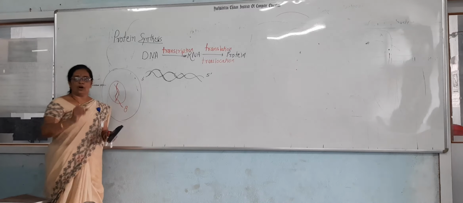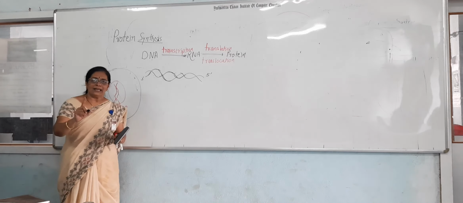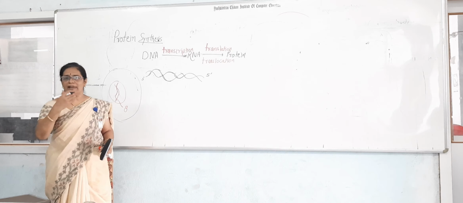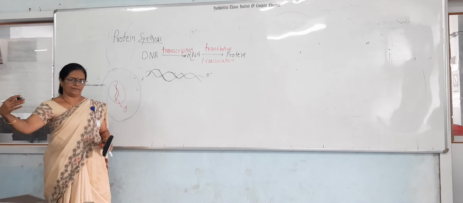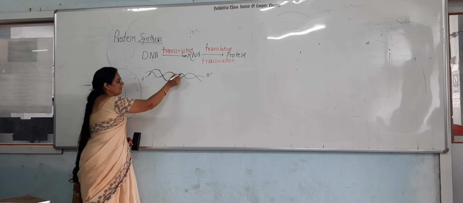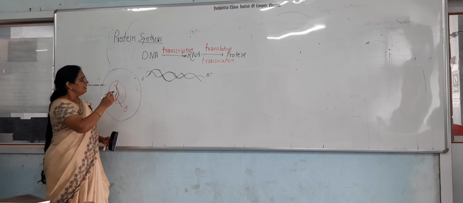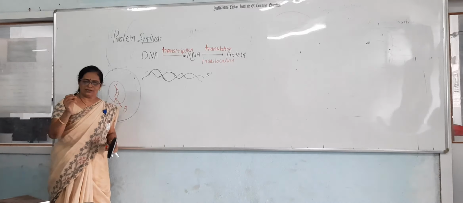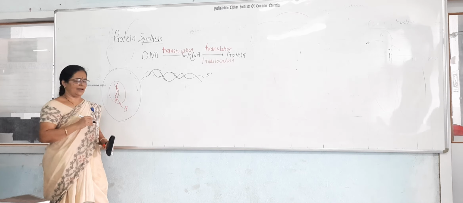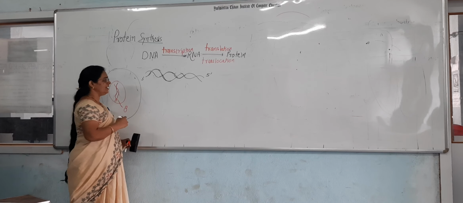It is produced on 3' to 5' because the orientation of messenger RNA is always 5' to 3'. So messenger RNA is produced on 3' to 5', and this 3' to 5' DNA single strand is called the template strand, because half of the information is given.